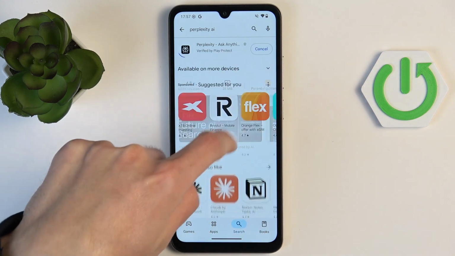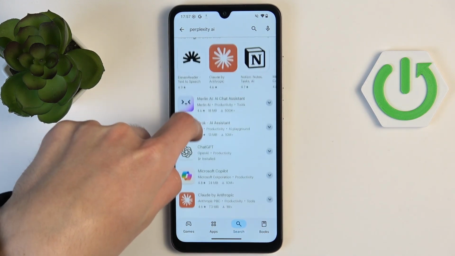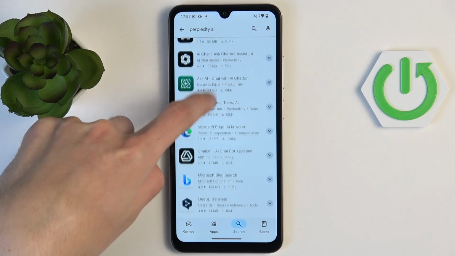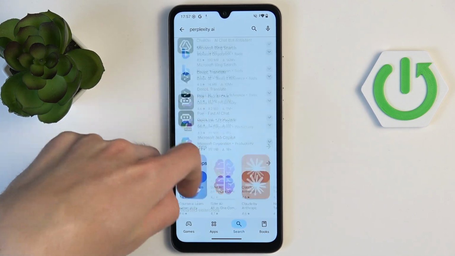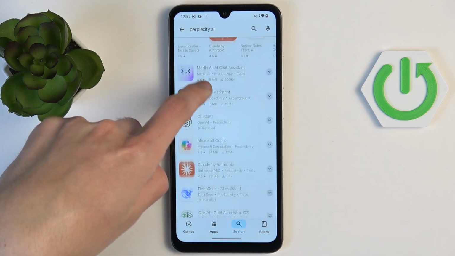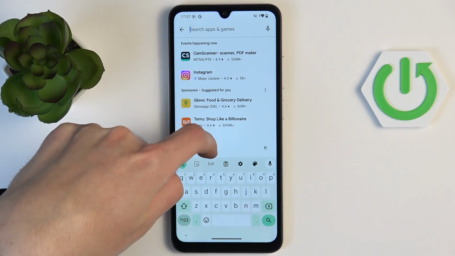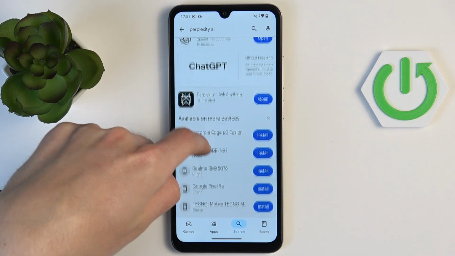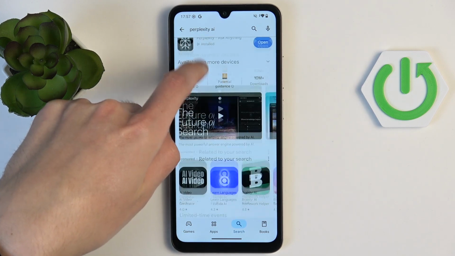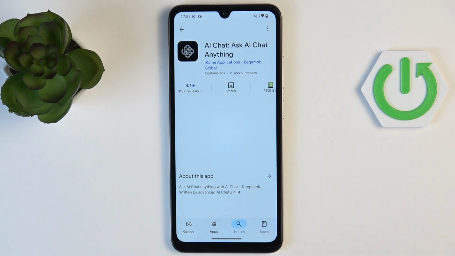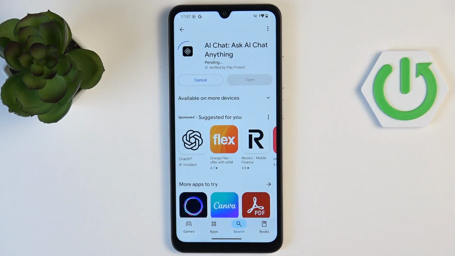We can try to install both of these. Okay, this one. Oh, it's pretty funny that I just lost the fake one that I was talking about. What the heck? Let's hide it. Okay, it's pretty funny, but okay, it's right here. So let's try to install it and we will see a difference.